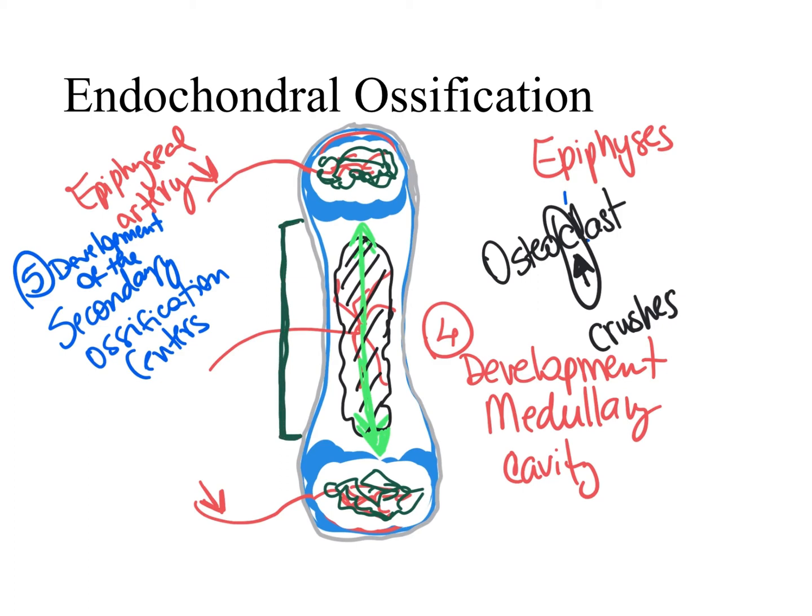And this middle part that we are seeing between the two epiphyses is the part of the bone that makes the dialogue between the two epiphyses. And that's how you remember that this middle part is called diaphysis. So each bone has two epiphyses and a diaphysis in the middle.